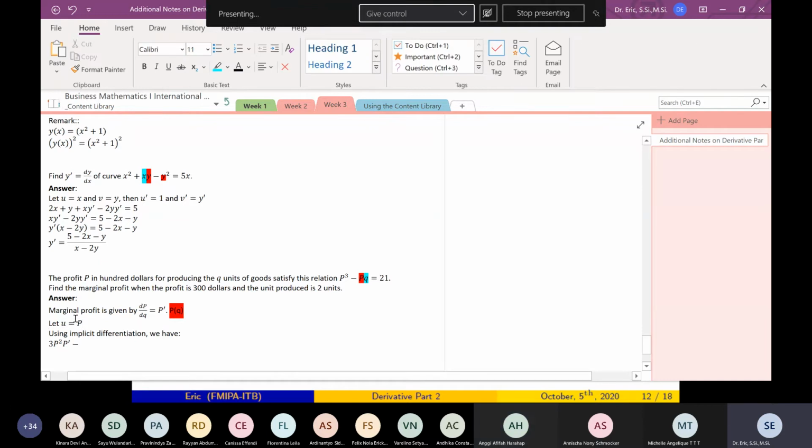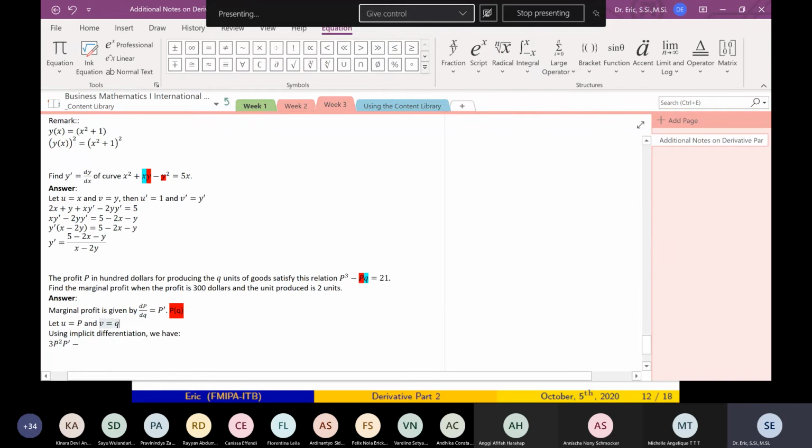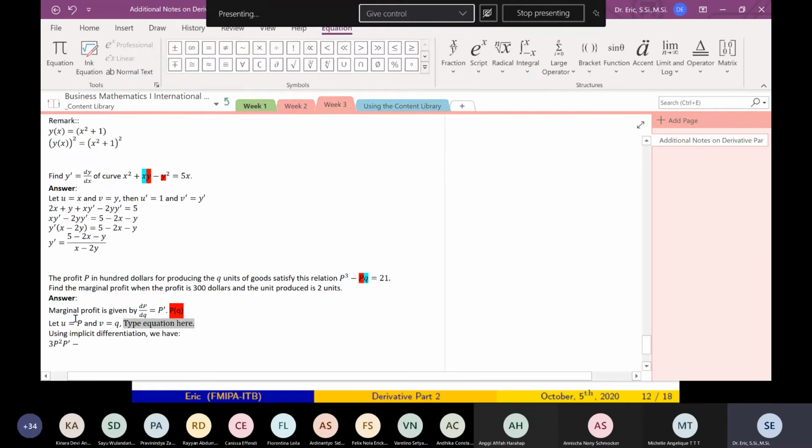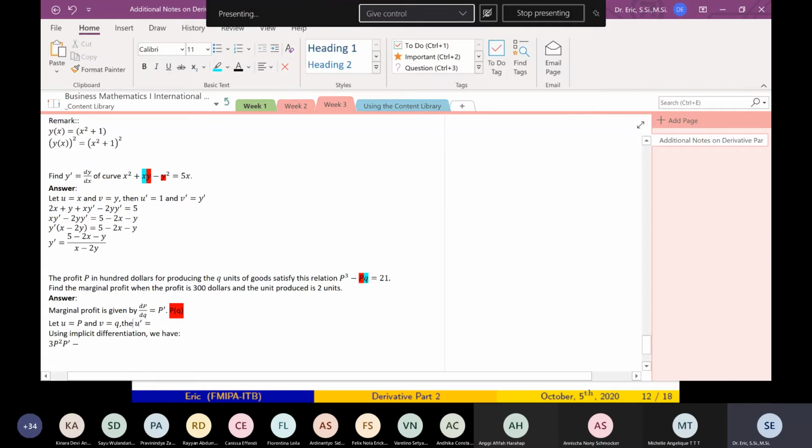Then let u equals P, a function of Q, and phi is Q. So I want to find the derivative with respect to Q. So what is u prime? The derivative with respect to Q. What is the derivative of P with respect to Q?